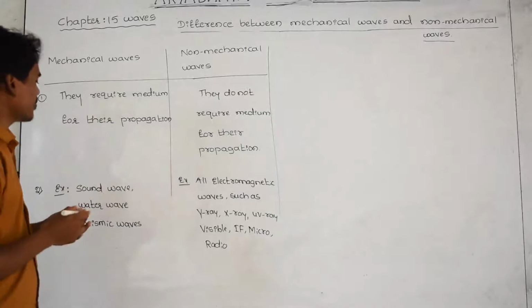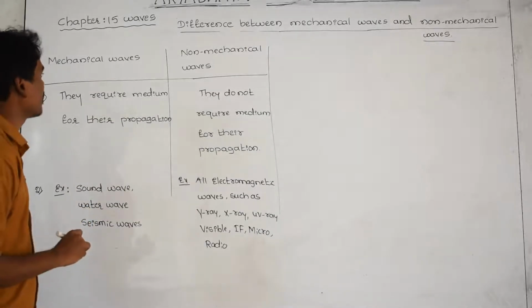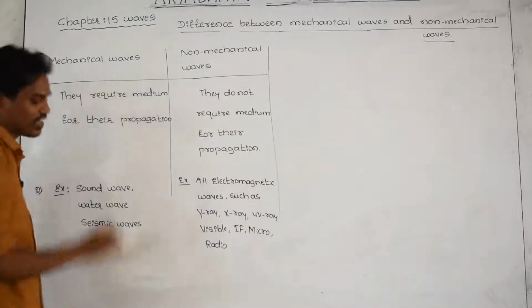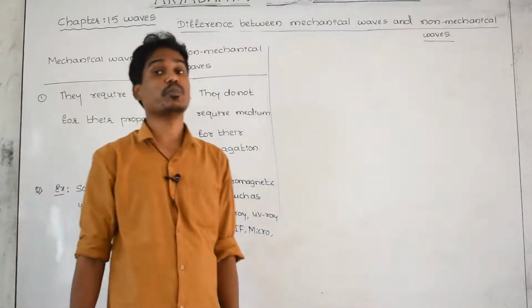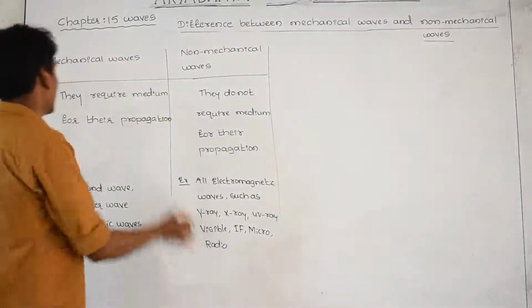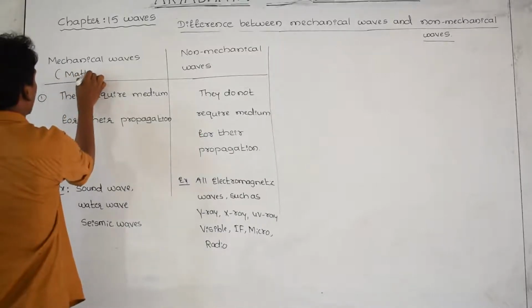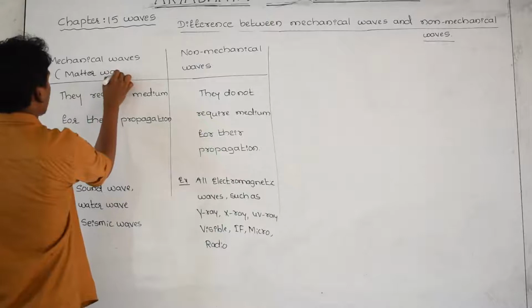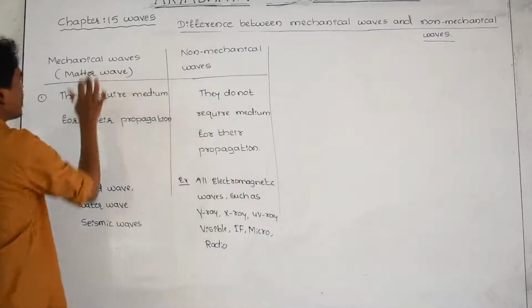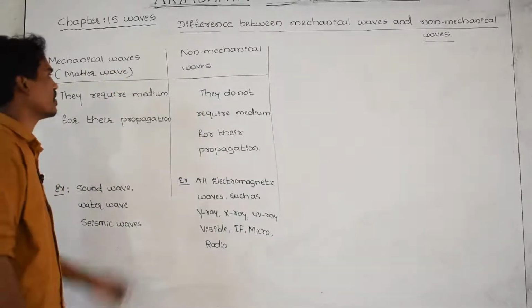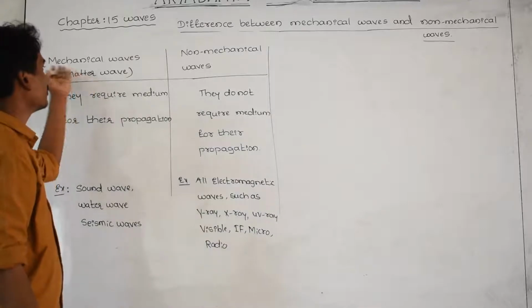The mechanical waves are also called matter waves. Matter in the sense of material, means medium.